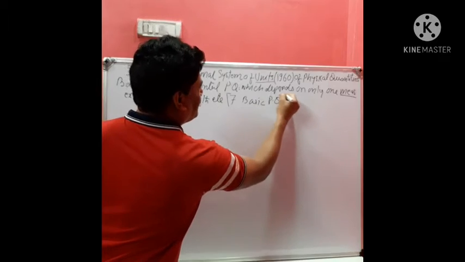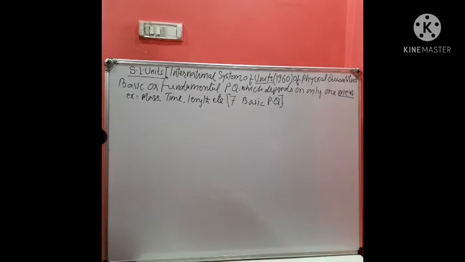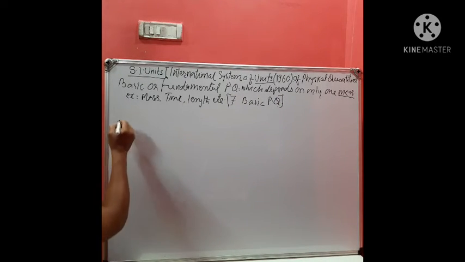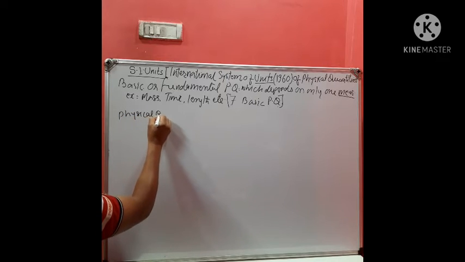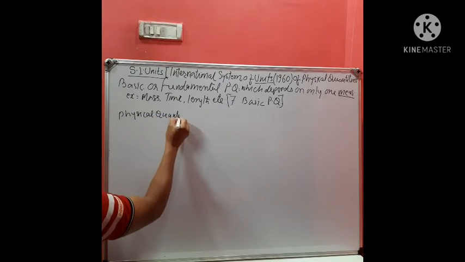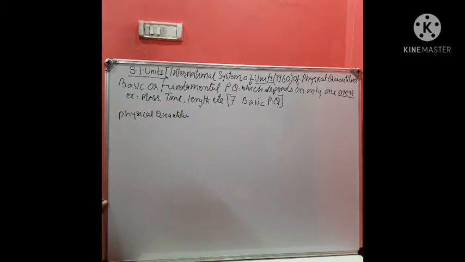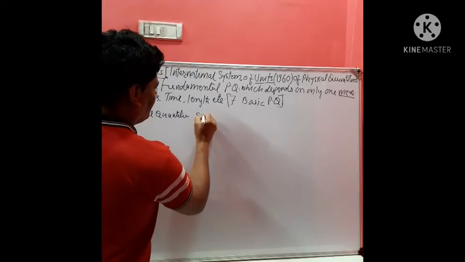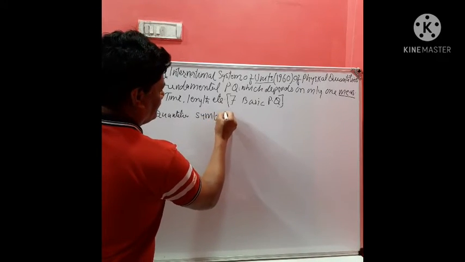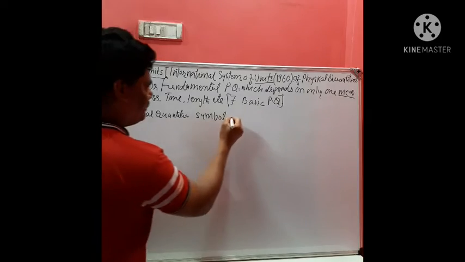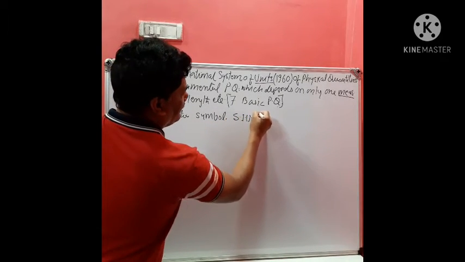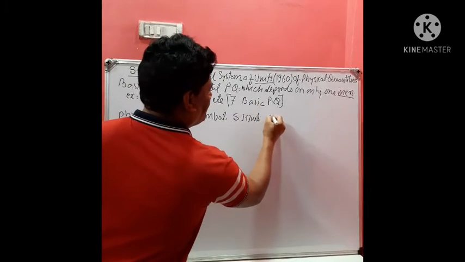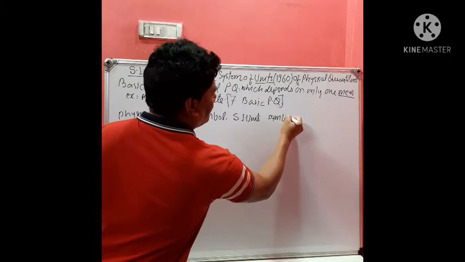Here: physical quantities, symbol, what will be the SI unit, and what will be the symbol of the SI unit.